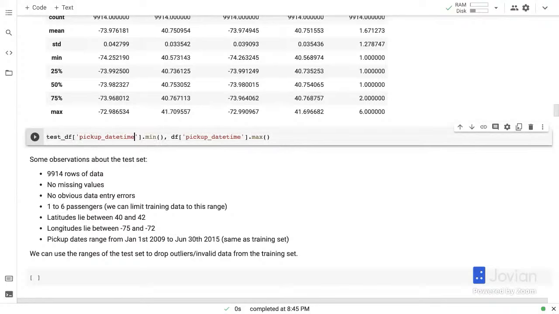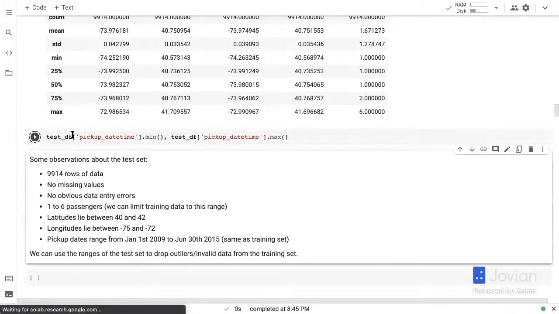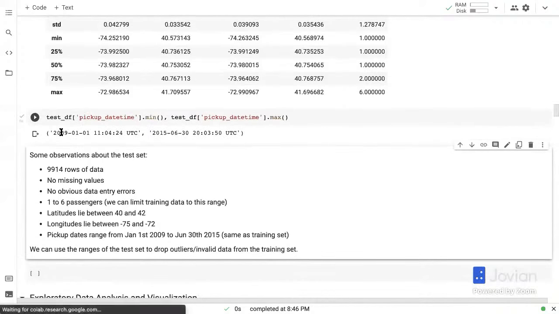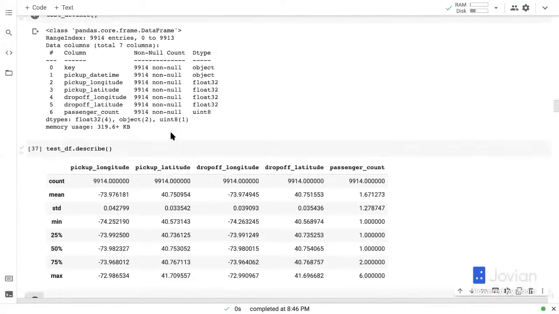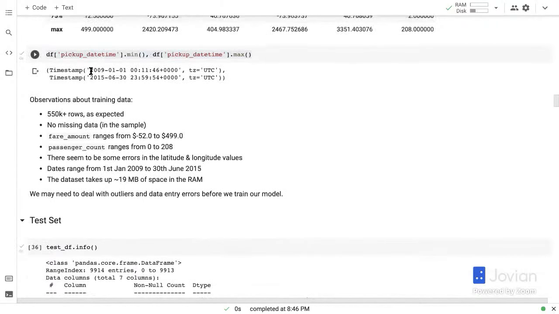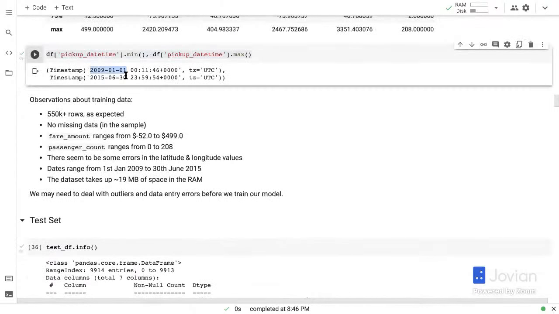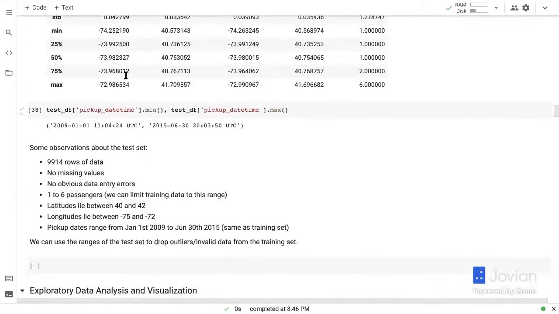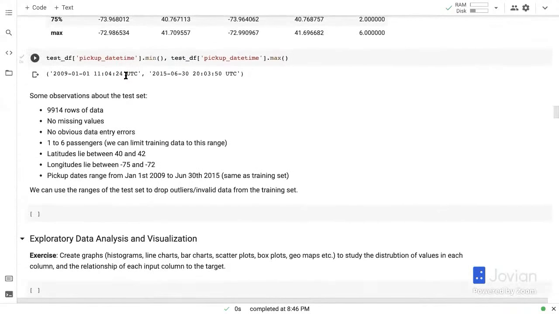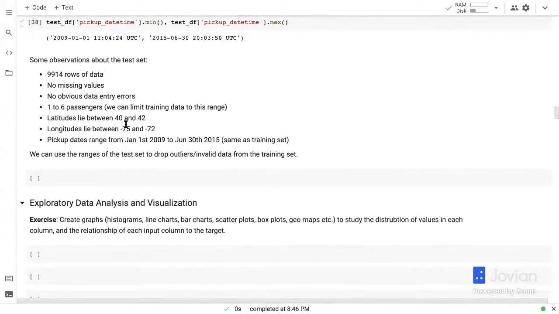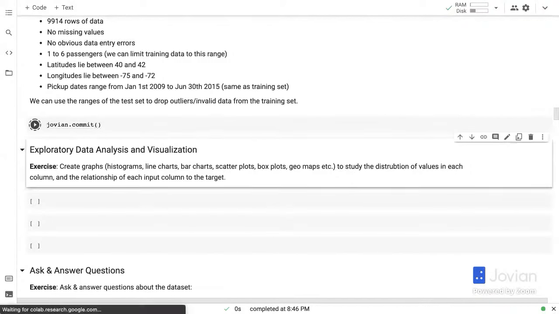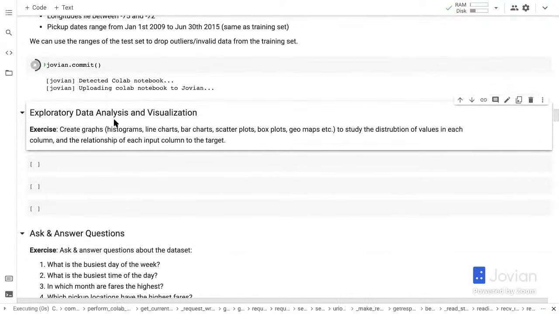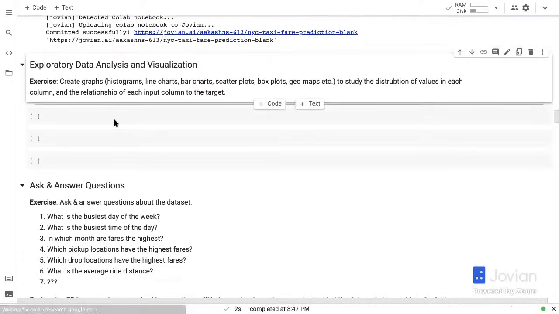Pickup date time and maximum and minimum. And you see here that these test data set values also range from the 1st of January 2009 to the 30th of June 2015, which is interesting because this is the same range as the training set. Now, that's an important point here, which we'll use while creating the validation set. All right, so let's commit this. That was quick enough, and we already have a lot of insight.